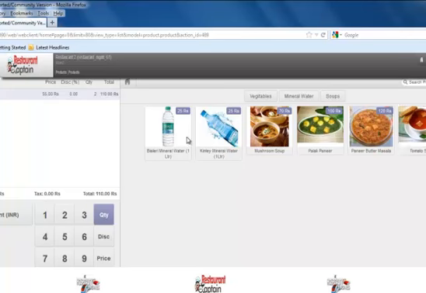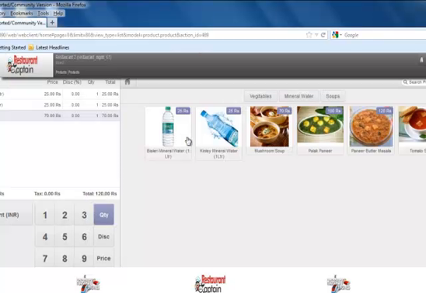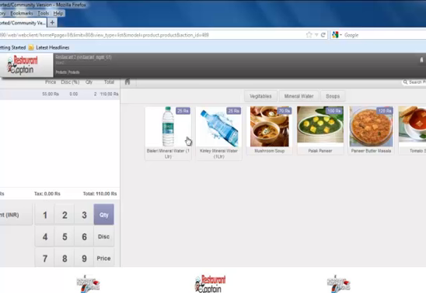Now for each table, I can create a KOT. So it will generate a message that KOT for table 2 has been generated. Similarly, for table 1 also I can create a KOT and click on OK. So all these KOTs will be listed in the regular part of restaurant management.